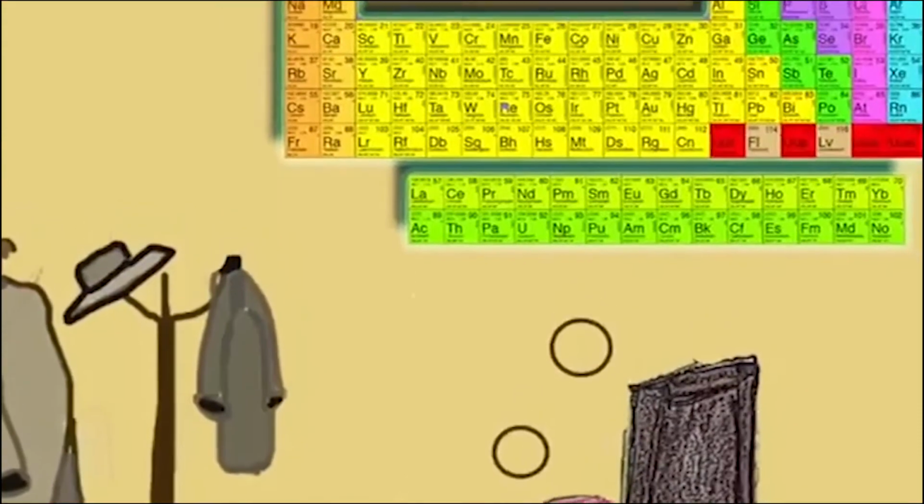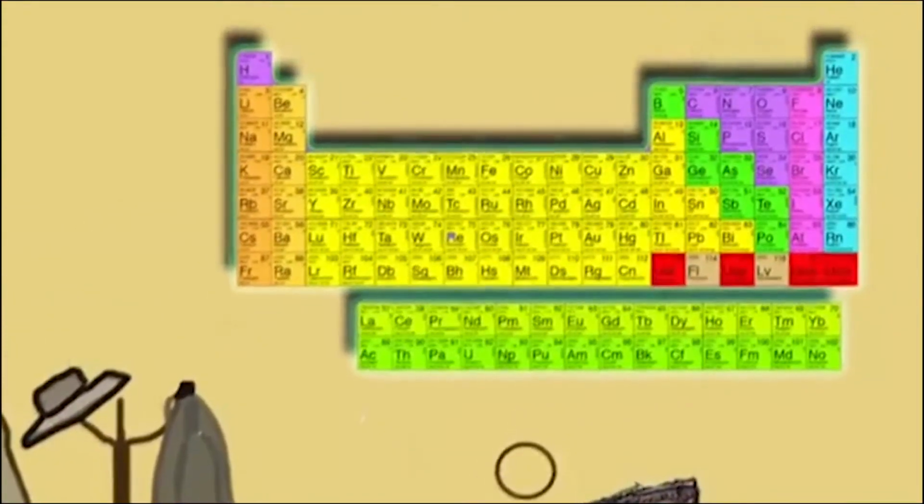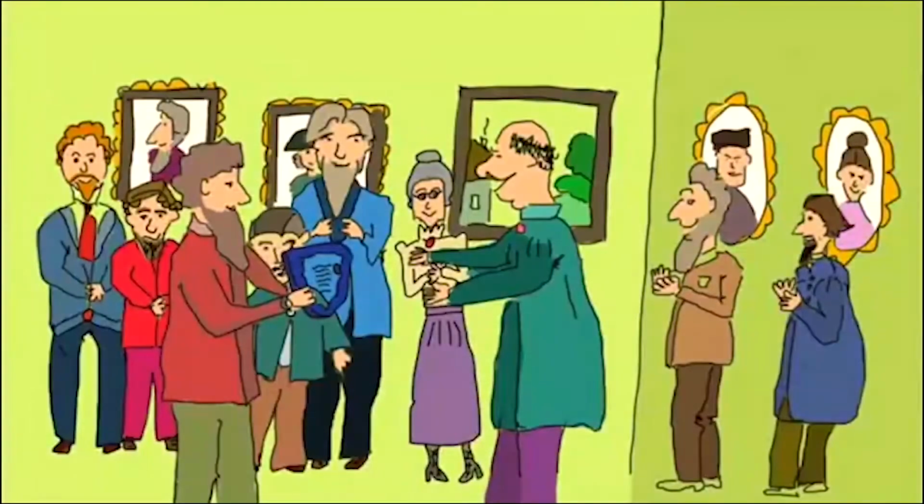The number of elements at that time was still 63. Now, he is known to be the father of the periodic table. Thank you for your discovery, Sensei.